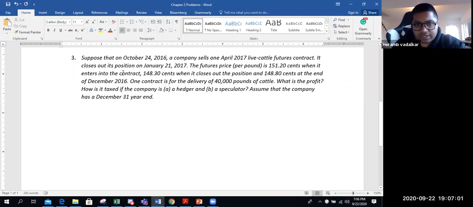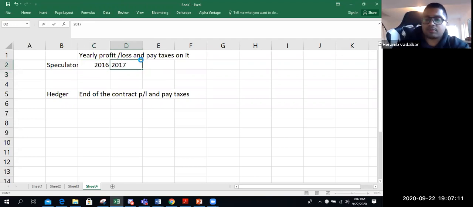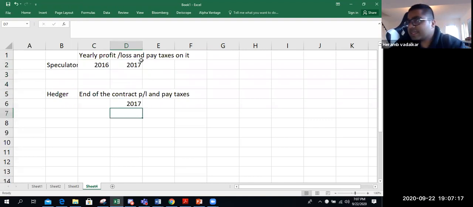It closes in 2017. So you have to calculate profit and loss for 2016, and you have to calculate for 2017. In case of a hedger, you directly calculate for 2017, whatever profit and loss has happened.